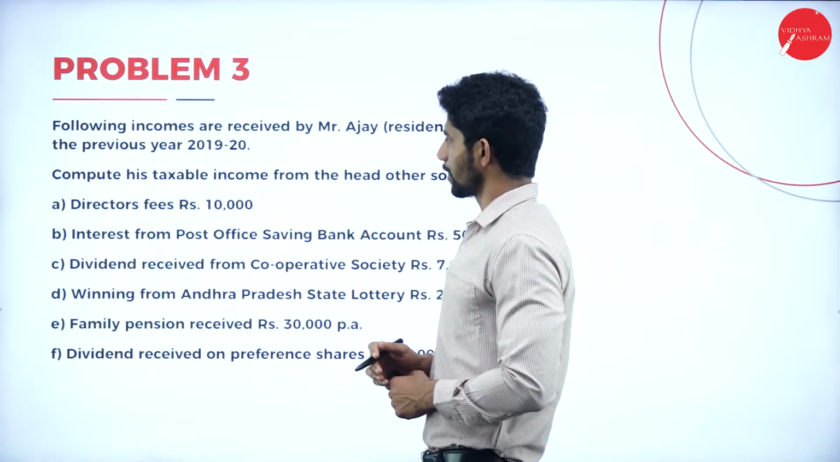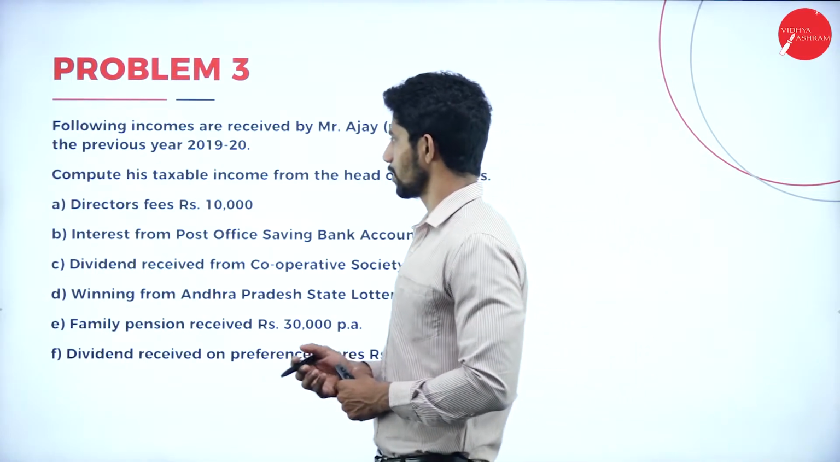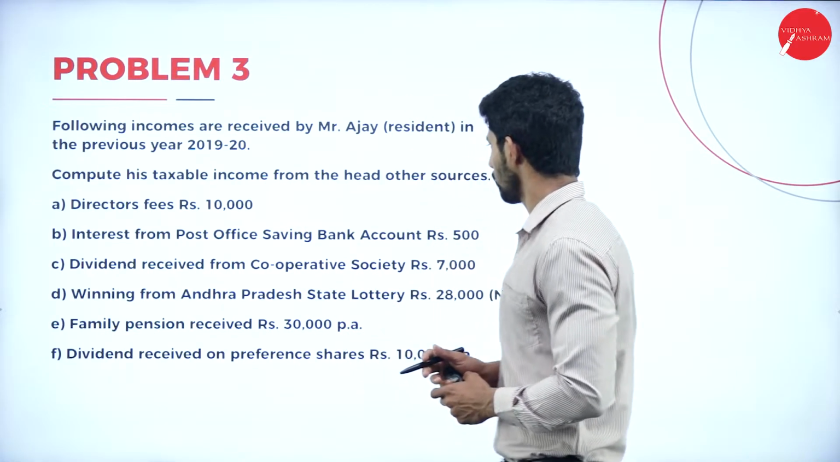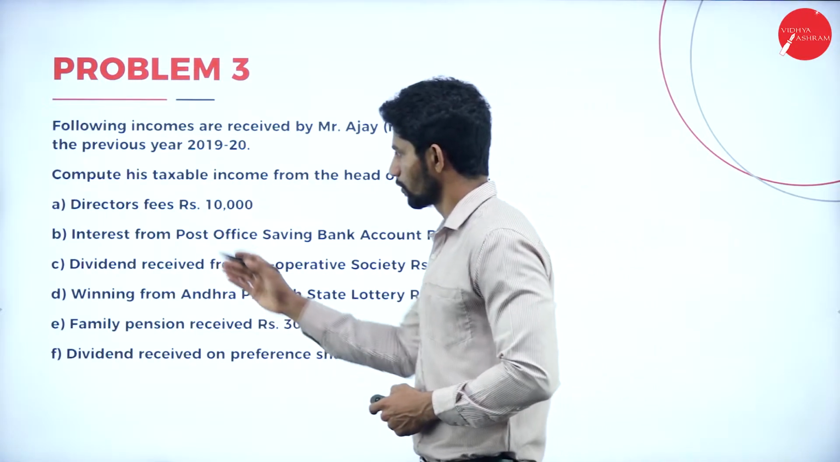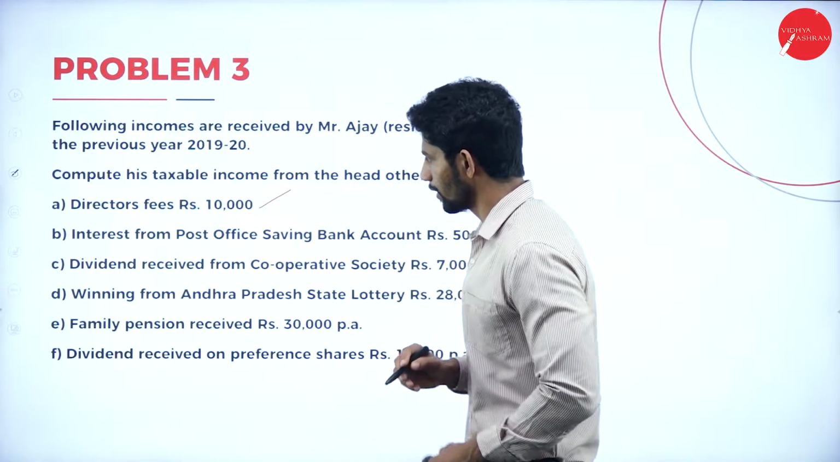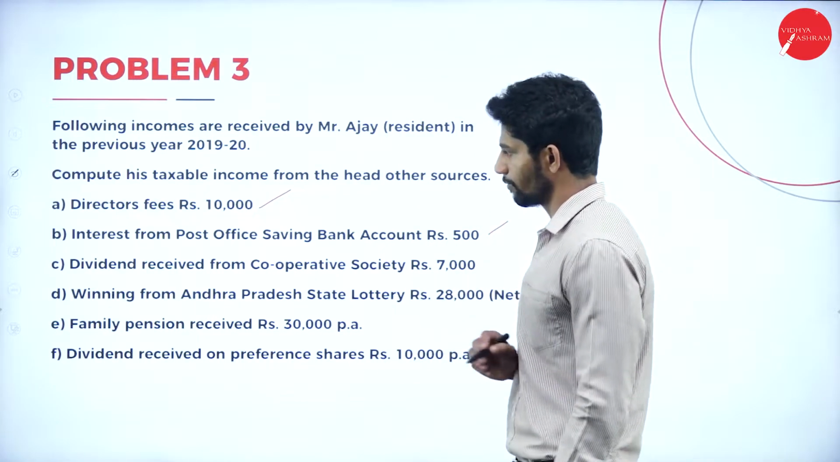Following incomes are received by Mr. Ajay, resident, in the previous year 2019-20. Compute his taxable income from the head of other sources. So first point, director's fees, rupees 10,000. Next, interest from post office savings bank account, rupees 500.